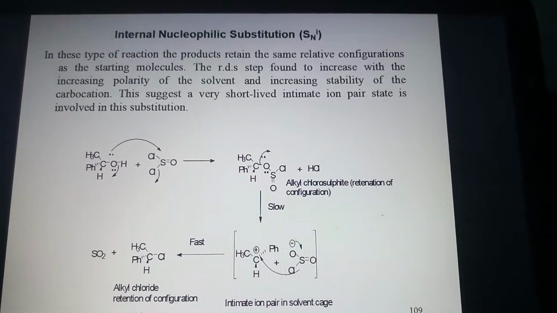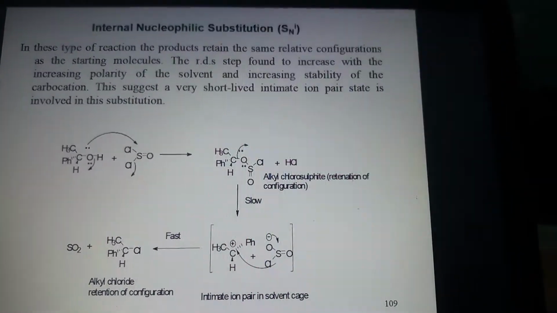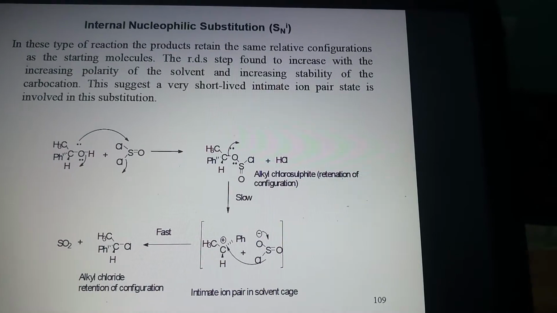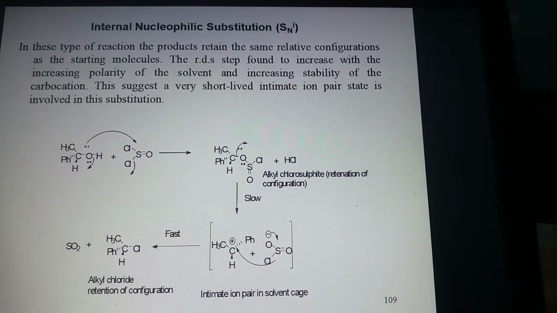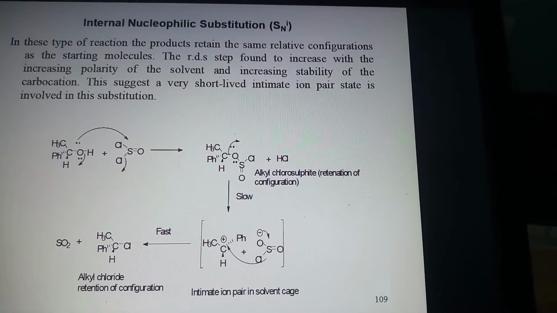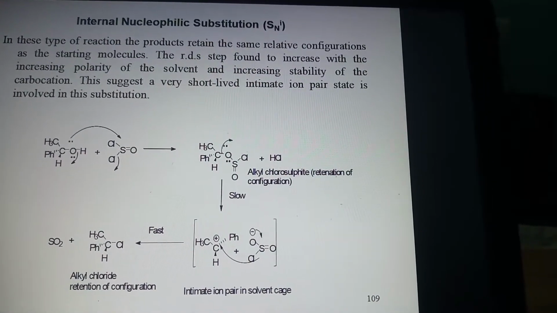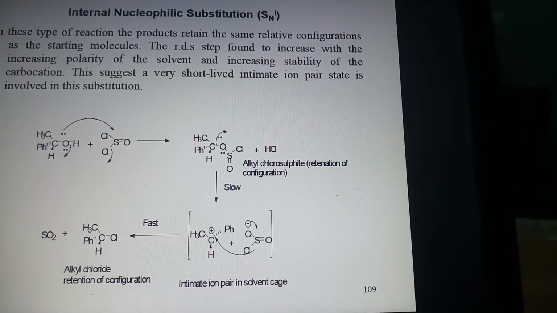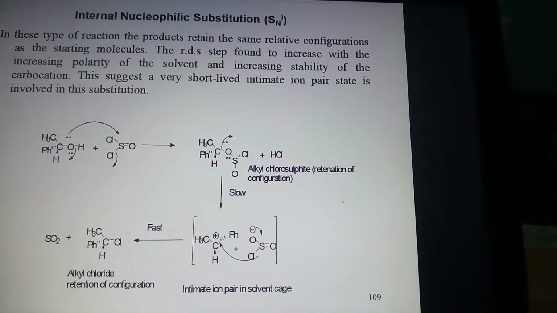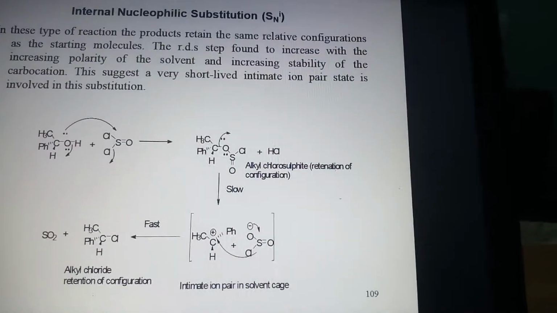Now, internal nucleophilic substitution reactions. What is this? This is also abbreviated as SNi reactions. In this type of reaction, the products retain the same relative configuration as the starting molecules. That is, if we start from R, it will give R. If we start from S, it will give S.